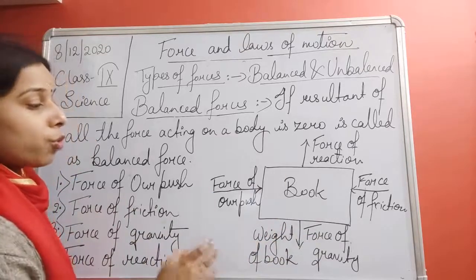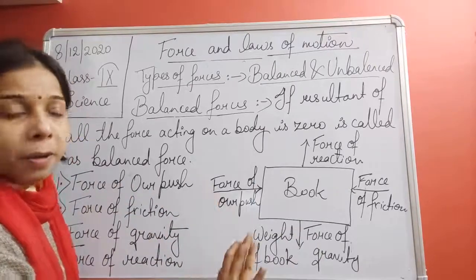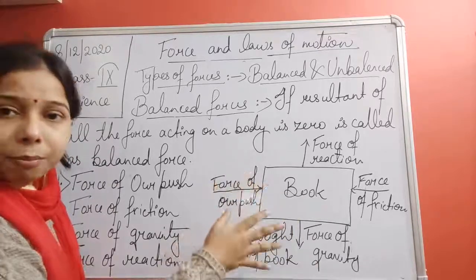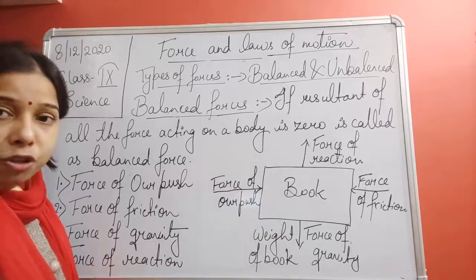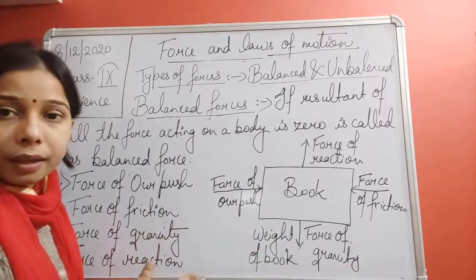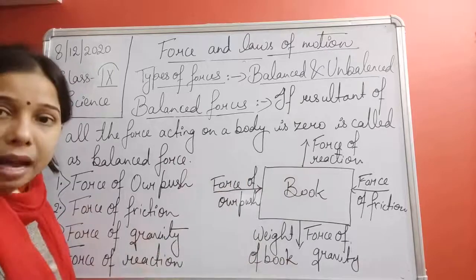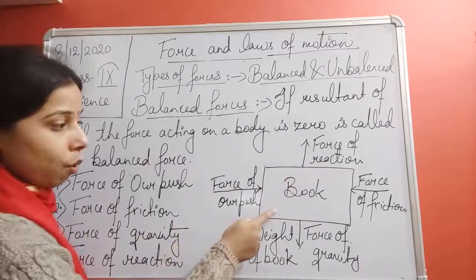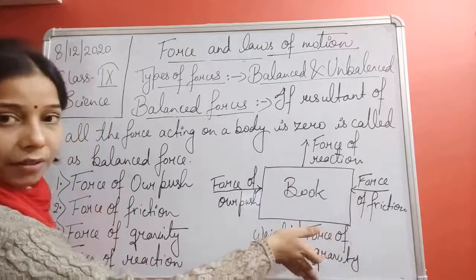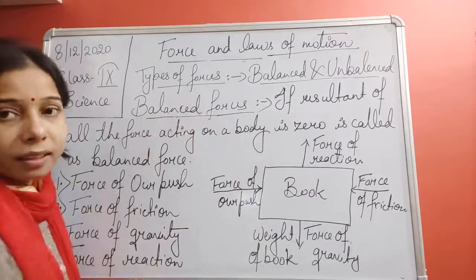Now, suppose we are applying a push, applying a force on that book, and the book is not moving. What does that mean? It means that the force of friction is equal to our push, the force which we are applying. And here, the force of gravity is equal to the force of reaction. So this force is equal to the force of friction, and the force of gravity, acting in the downward direction, is equal to the force of reaction, acting in the upward direction.